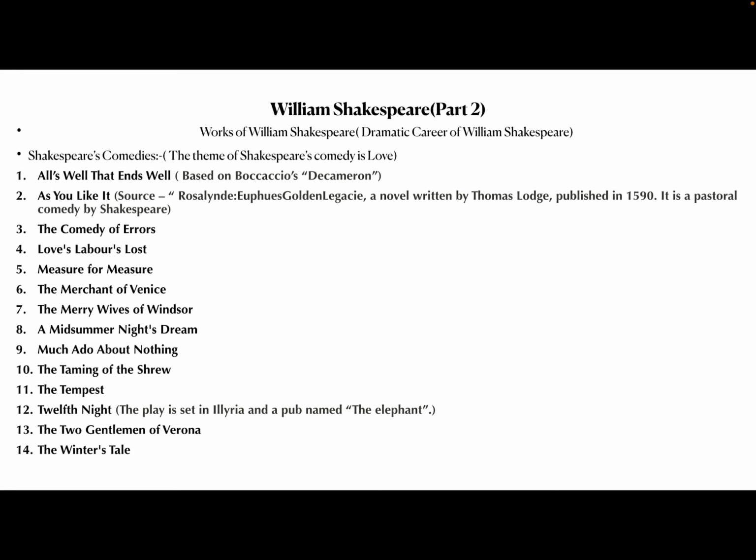I personally experienced it: in Twelfth Night, what is the name of the pub? The name of the pub is the Elephant. So don't be confused, they will give different kinds of names. Then The Two Gentlemen of Verona, The Winter's Tale. You can take a screenshot of it, and you have to remember all these names of Shakespeare's comedies.